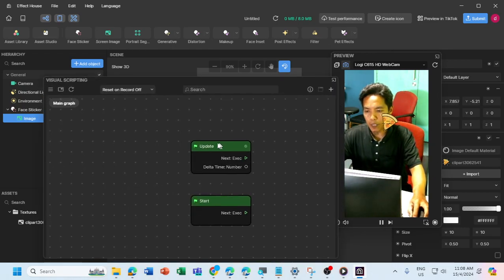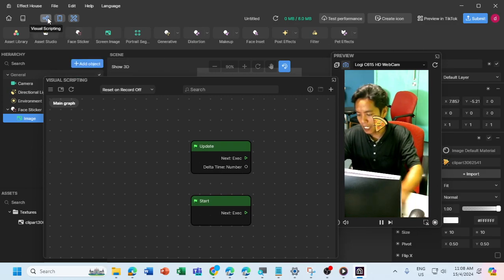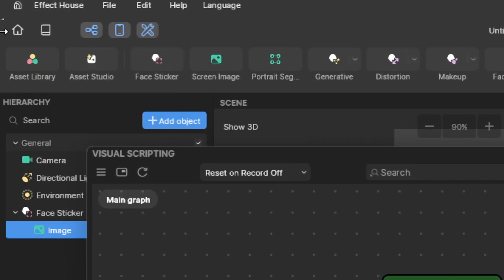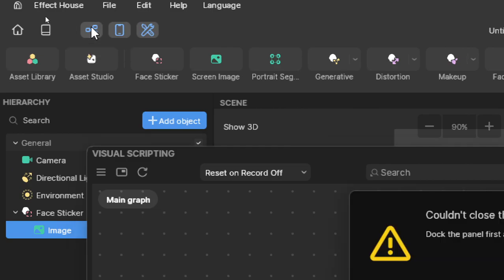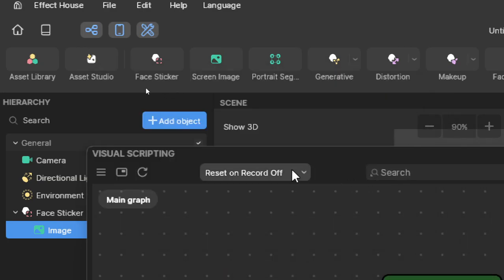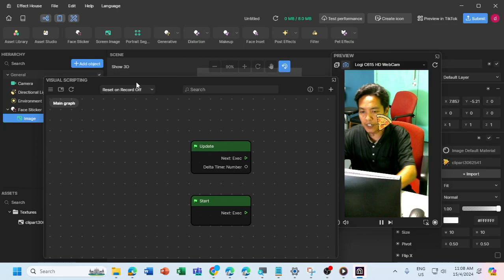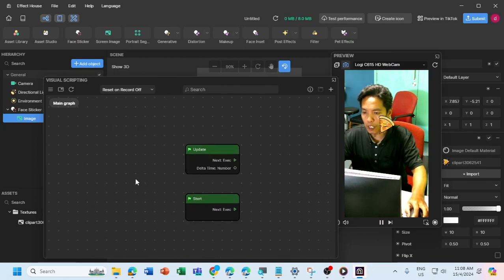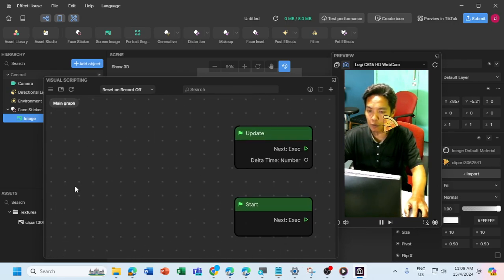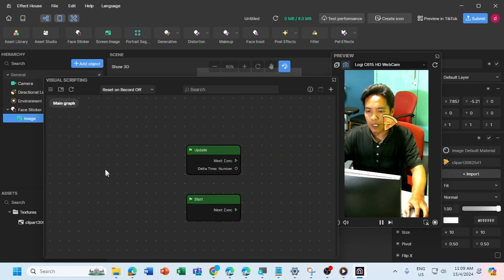Okay, now we are going to implement the script, yeah? So if the script window is not visible, the script window is here, visual scripting. So make sure the visual scripting window is activated. If the object is small, you can use your scroll wheel on your mouse, zoom in, zoom out, yeah?